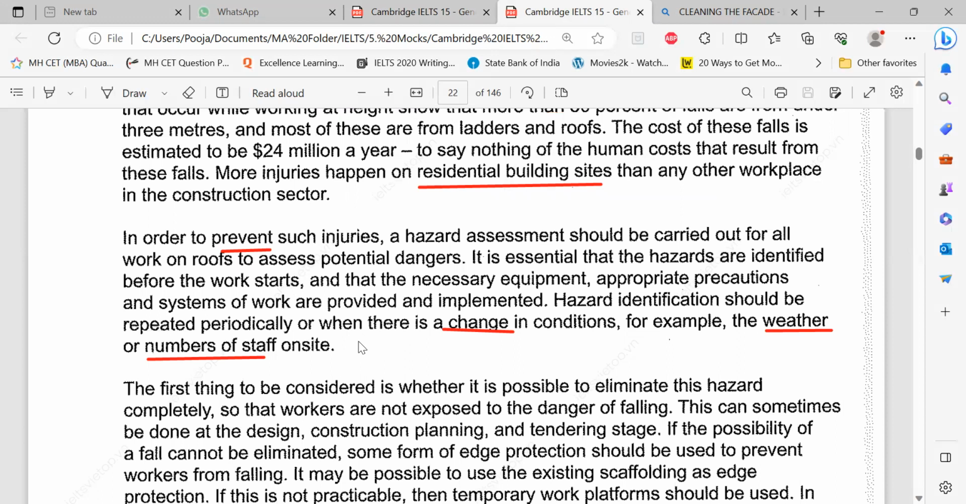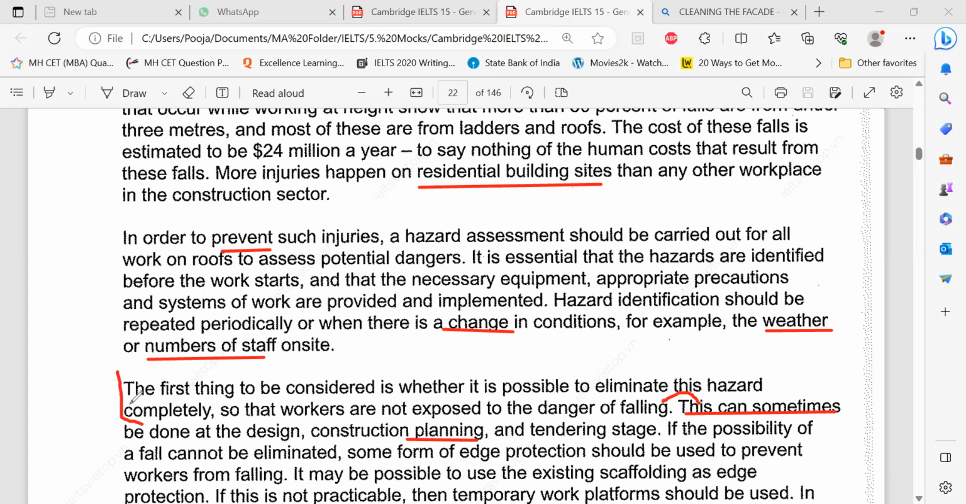So now in the next para, you tell me what should I do in the planning stage if possible? Planning. Did you get the word planning? Third line. Okay. This can sometimes be done at the design construction planning, but what can be done? This can be done. So this is a signpost word which indicates something previous to it. The previous sentence has the answer.